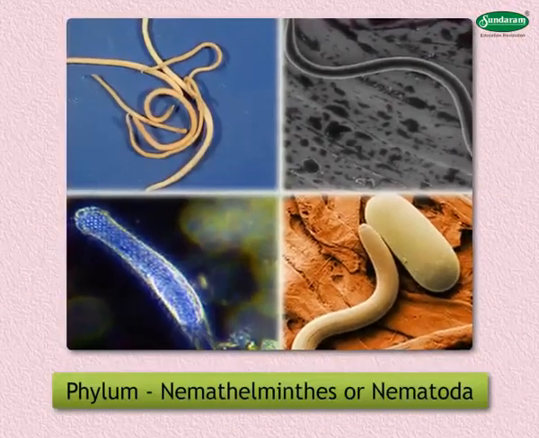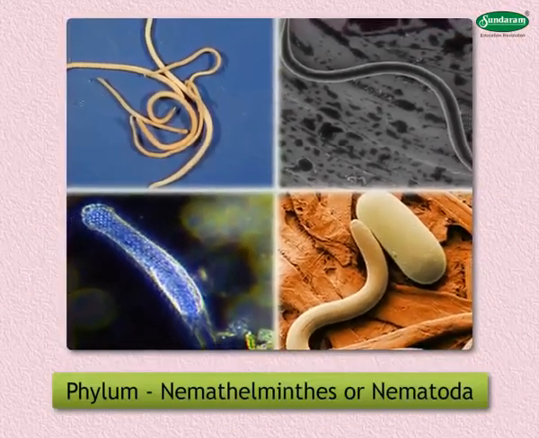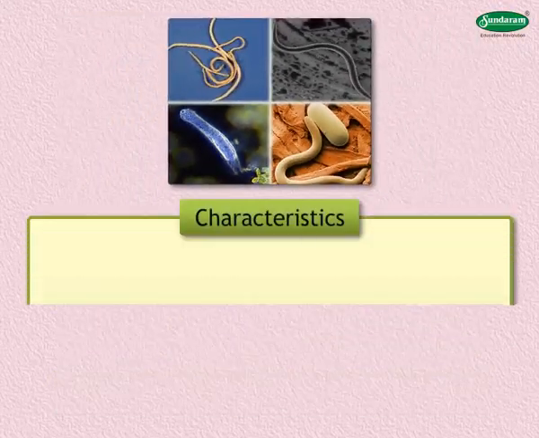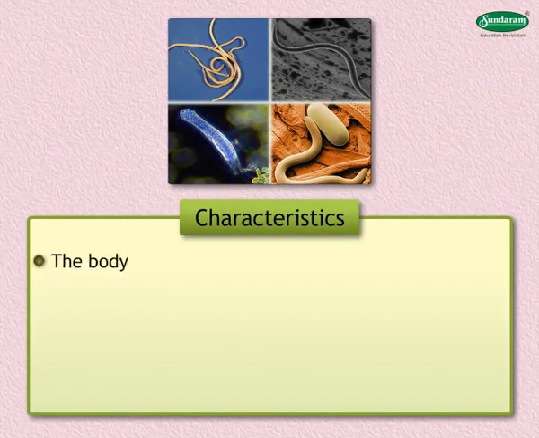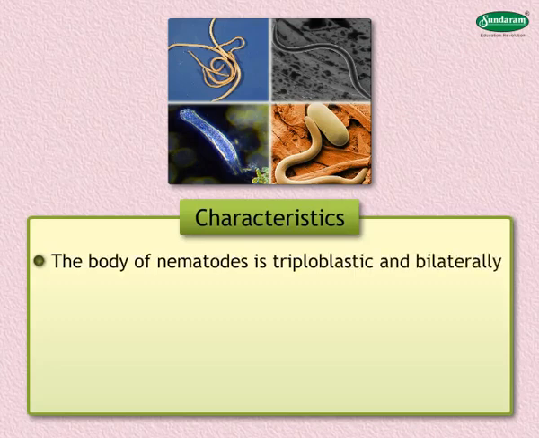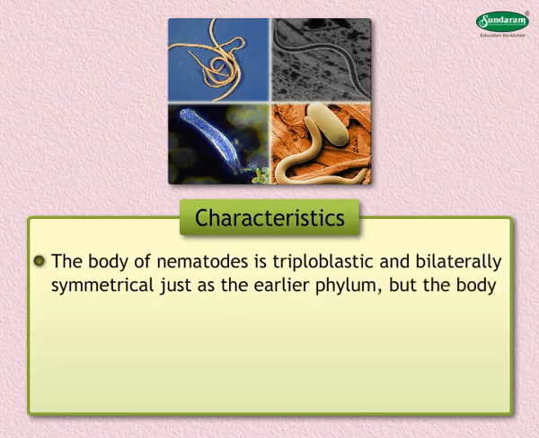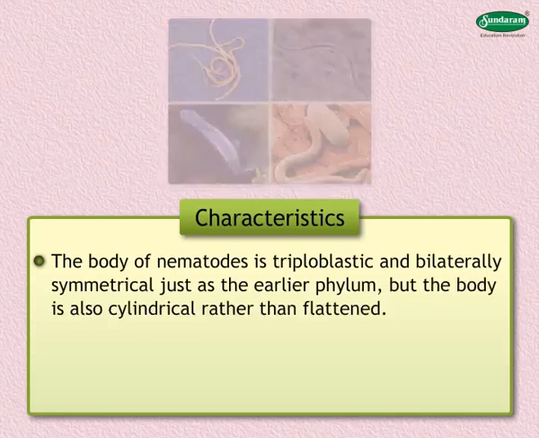Phylum Nemathelminthes or Nematoda. Following are the characteristics of organisms belonging to phylum Nemathelminthes. 1. The body of nematodes is triploblastic and bilaterally symmetrical just as the earlier phylum, but the body is also cylindrical rather than flattened. 2.